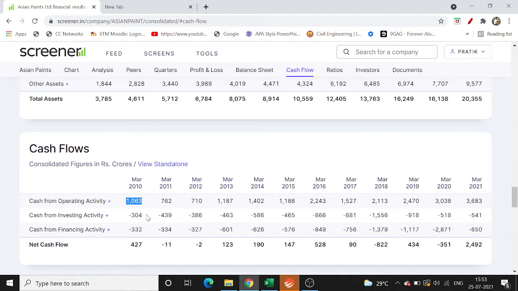So let's move on to the next part, which is the cash flow from investing activities. Now, investing activities is generally negative because it's generally the flow of money outside the company. Cash flow is generally understood as the inflow and outflow of money. In operating activity, it's positive because the money is coming into the company, and in investing activity, it's negative because the money is going out of the company.